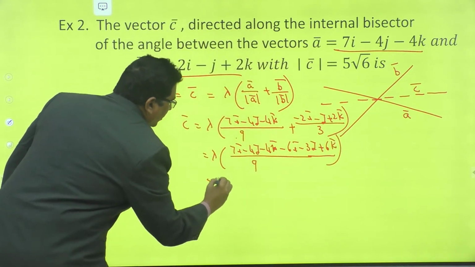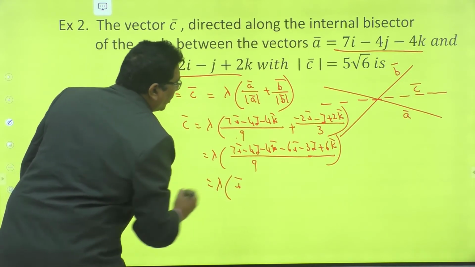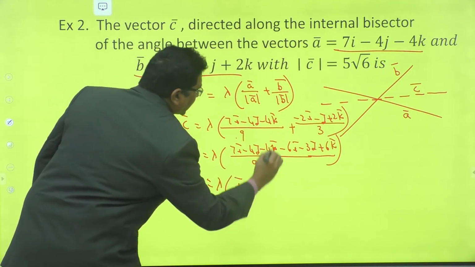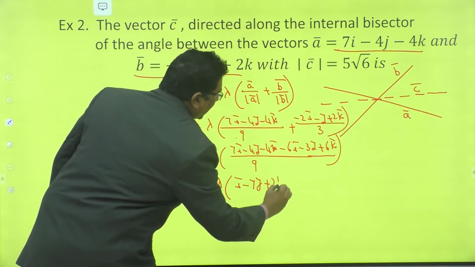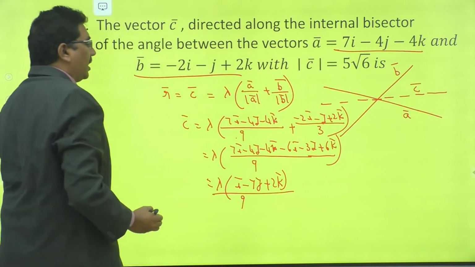That is equal to lambda times 7i bar minus 6i bar, that is i bar, minus 4j bar minus 3j bar, that is minus 7j bar, minus 4k bar plus 6k bar, that is 2k bar, divided by 9.